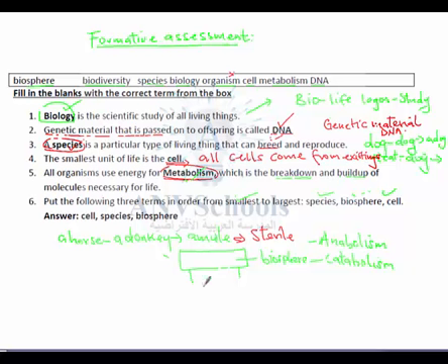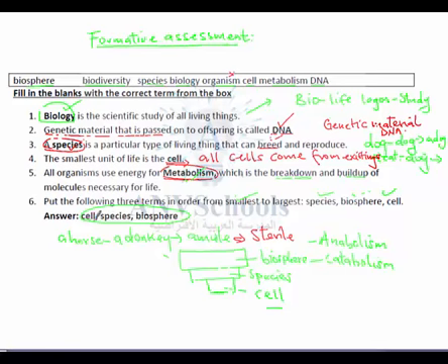As we go down, we would have species, which are individual organisms that are able to breed and reproduce, and all organisms are made of the smallest unit of life, which is the cell. So this would be the correct answer. If you wrote this, then you would have got your answers correct for this formative assessment.